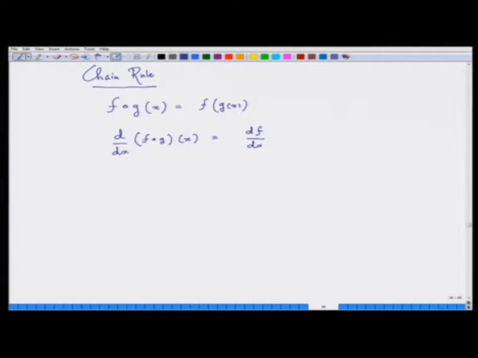So, d/dx of f compose g is df/dg evaluated at the point g(x), that is more important, into dg/dx evaluated at the point x. So, you can write this in a more apparent shorthand that we use.